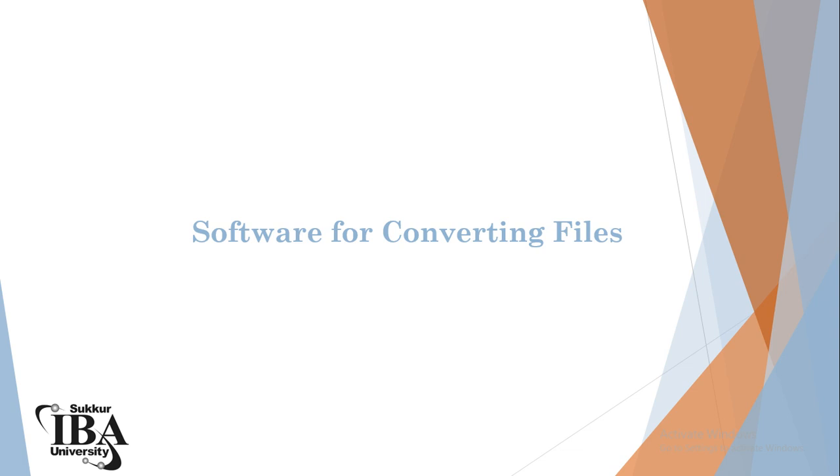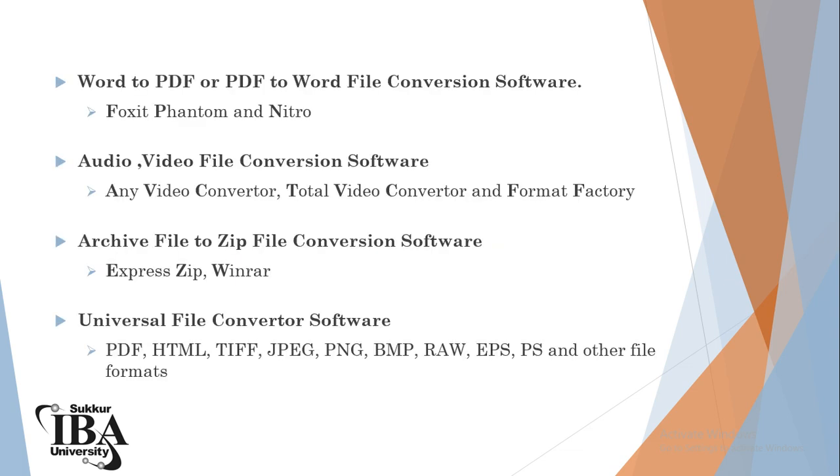Now let's know about software for converting. There are many software programs available for conversion of files into different formats, like when we have to convert a Word file to a PDF file, a video file into audio, Excel into PDF or PDF into Excel, PDF into Word.